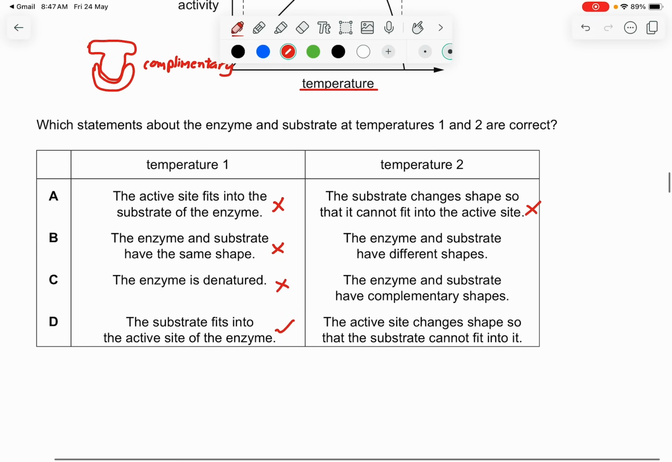The enzyme and substrate have different shapes. Now this is correct. The enzyme and substrate have complementary shapes. This is the correct one. The active site changes shape so that the substrate cannot fit into it. This is correct. But since the temperature 1 statements are wrong, therefore the only answer is D.